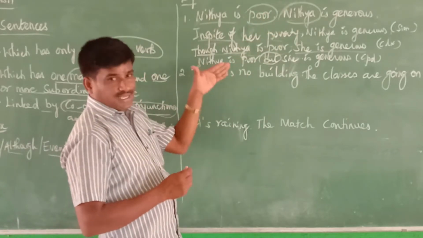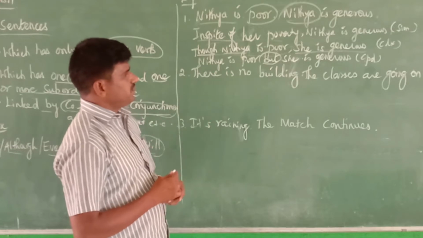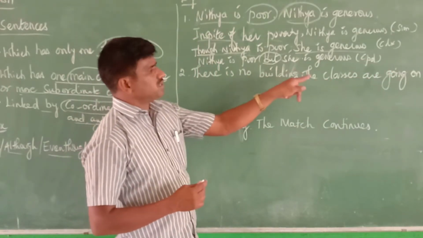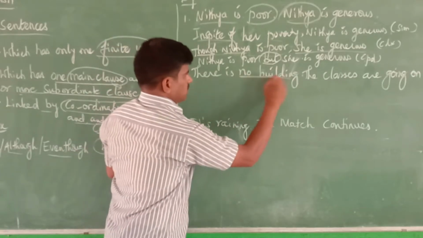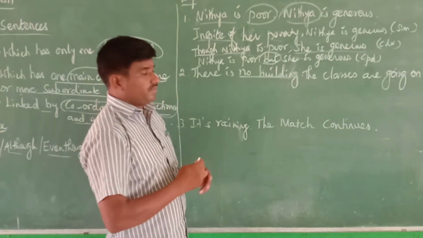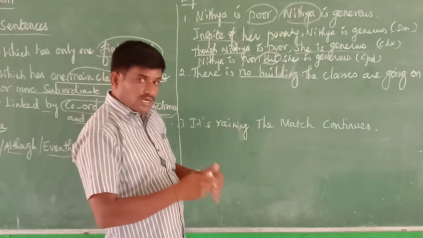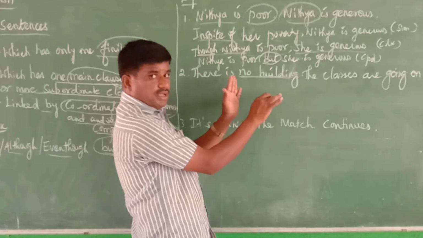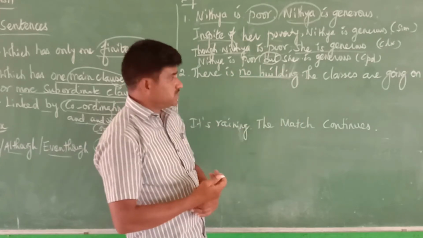We go for the second example now. It's given: there is no building. The classes are going on. These are two opposite ideas. There is no building at all actually, but the classes are going on. One is given as no building, and the other as the classes are going on. We can take it as a positive sentence.